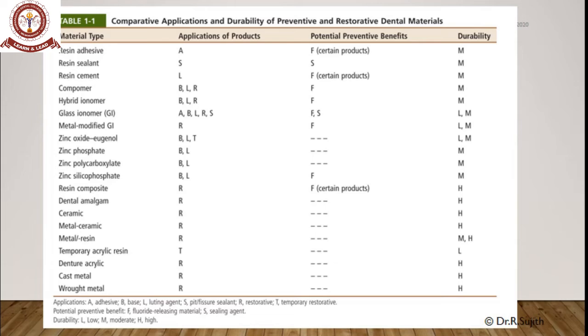So I will explain only the glass ionomer. Glass ionomer can be used as an adhesive, base, luting agent, as a restorative, as well as pit and fissure sealant. Its benefits are that it is a fluoride releasing as well as a sealing agent. Its durability is either low or moderate. Similarly, you can go through all the materials which is having high durability or which is having low durability, which is having a fluoride releasing, and where it can be used, everything you can see in this table.